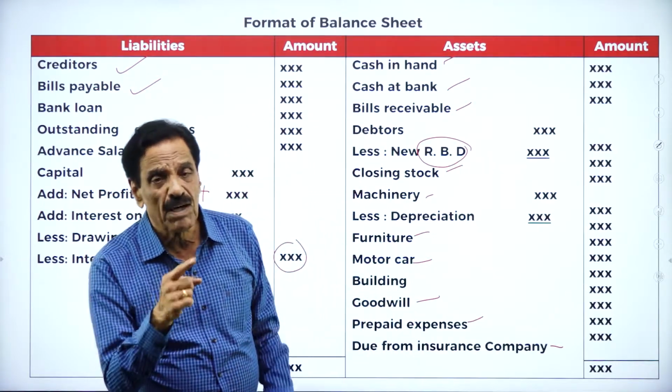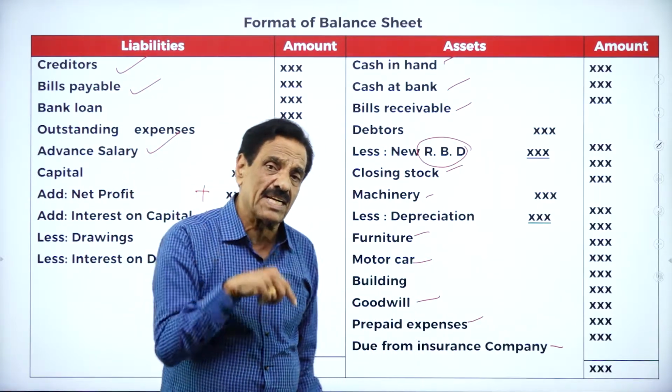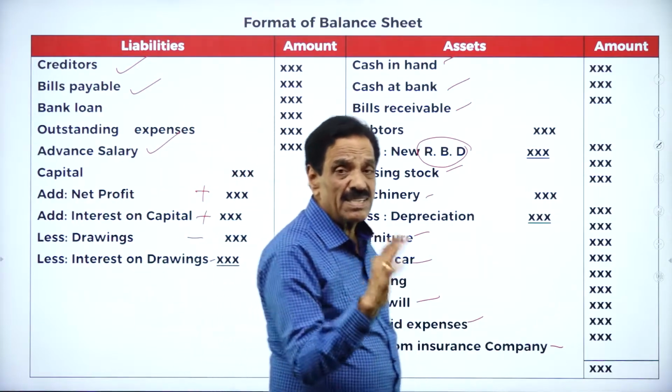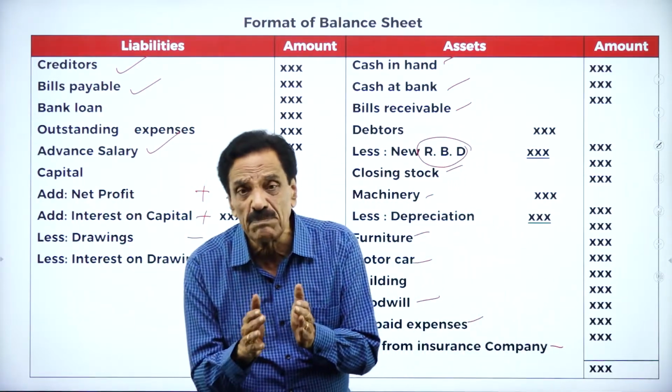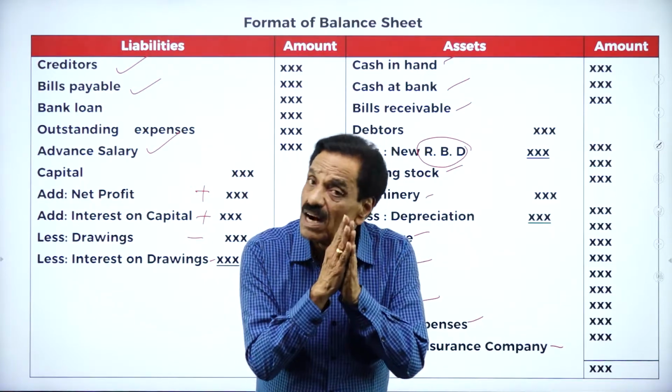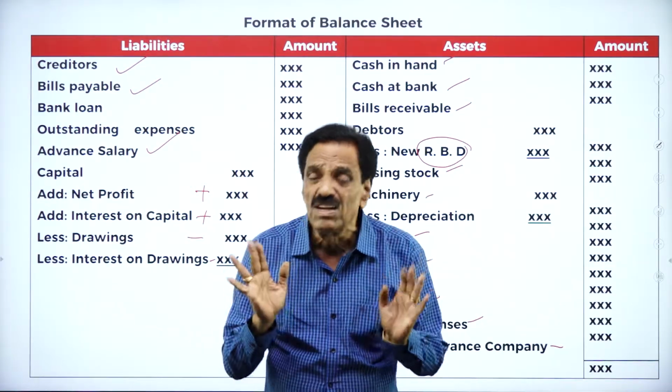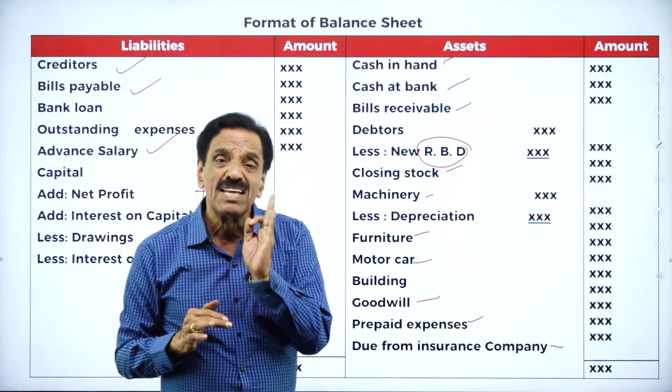For a capital, net profit will be added. Net loss will be deducted. Then we prepare the balance sheet, a statement of assets and liability. What's a balance sheet? It is not an account. It is a statement of assets and liability.